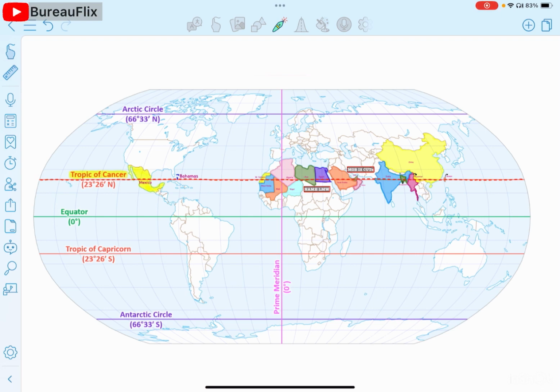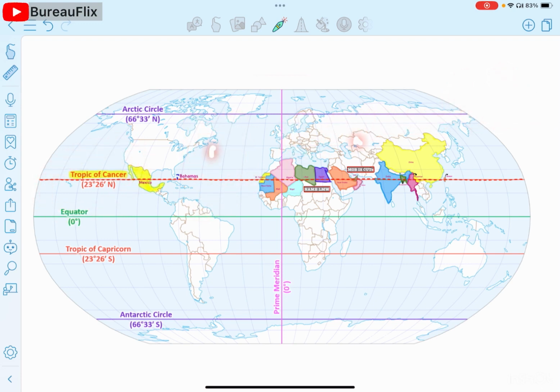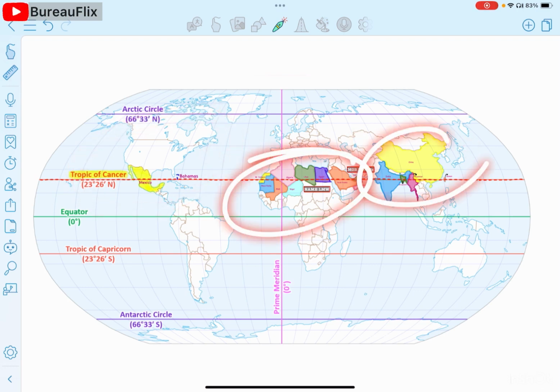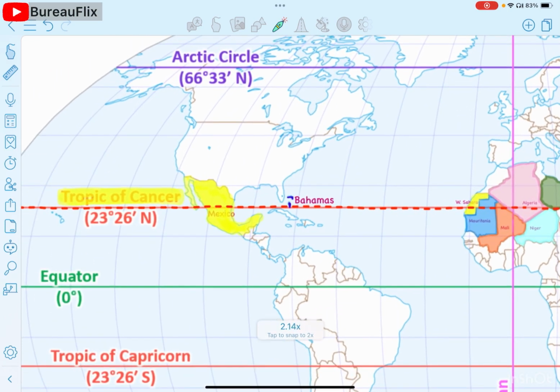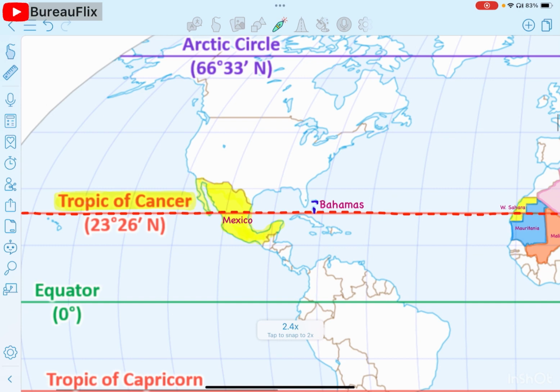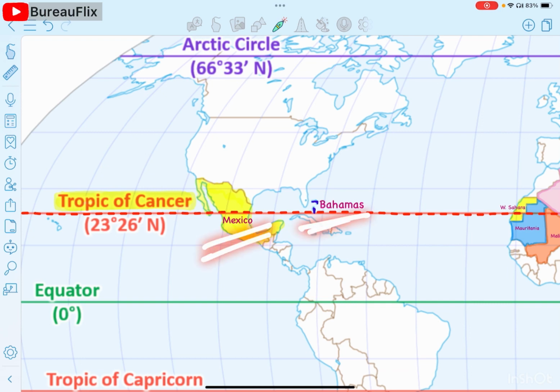Now let's check the countries. So Tropic of Cancer passes through 17 countries. 17 is the number and we will learn via different continents. Okay, so it passes through North America, Africa and some Asian countries. Now let's have a look on these countries. So let me zoom it. Okay, in North America, you have to learn just two countries, Mexico and Bahamas. Okay, we don't need a mnemonic for this one. Of course, they are just two countries. So just remember Mexico and Bahamas.